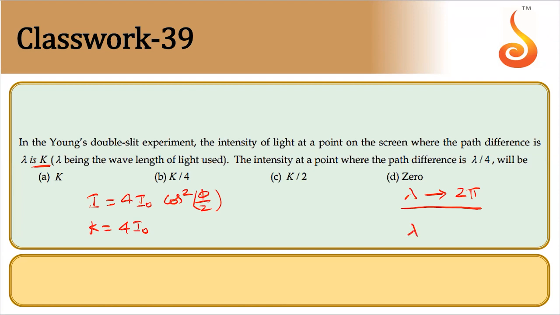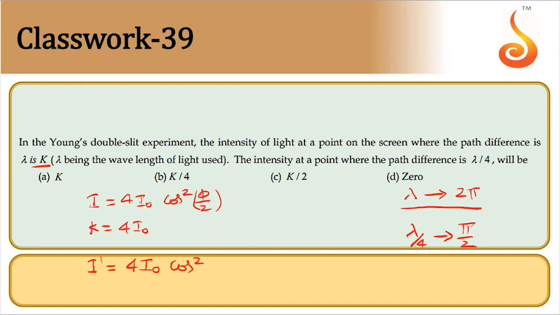Then lambda by 4 corresponds to path difference of pi by 2. Phase difference will be pi by 2. So new value of intensity, let it be I dash, that is equal to 4 I naught into cos square of pi by 2 divided by 2.